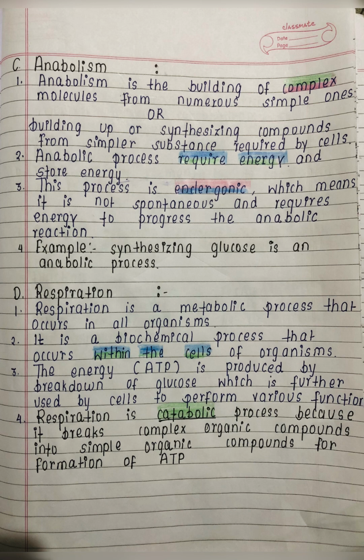The next one is respiration. So what can we say about respiration? Respiration is again a metabolic process which occurs in all living organisms. It is also a biochemical process which occurs within the cells of organisms. Here energy is produced, that is ATP. It is produced by the breakdown of glucose, that is sugar, which is further used by cells to perform various functions.